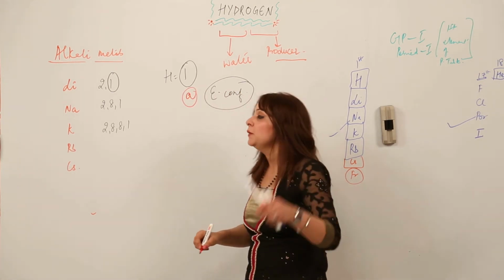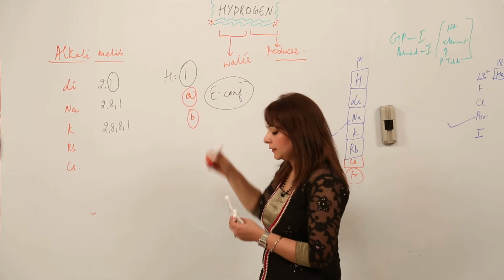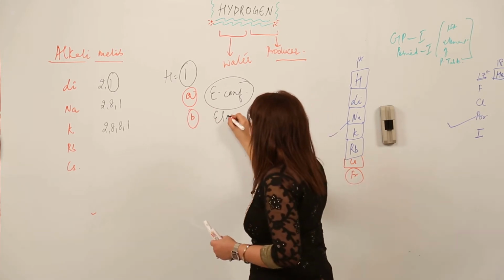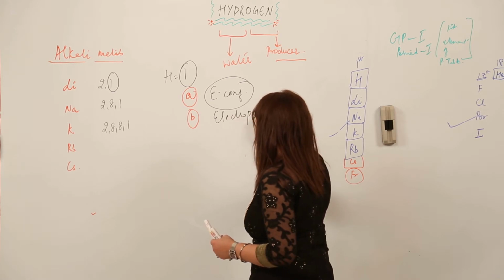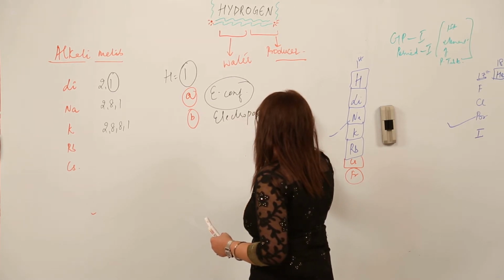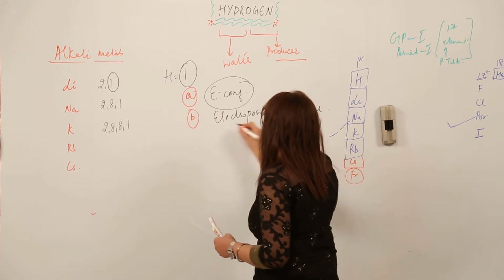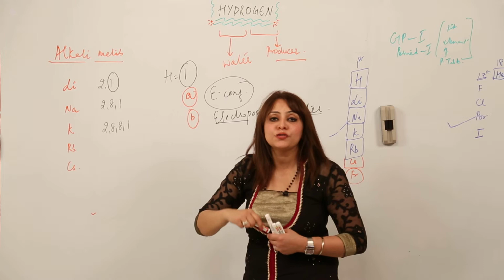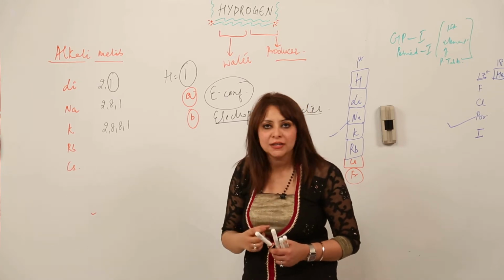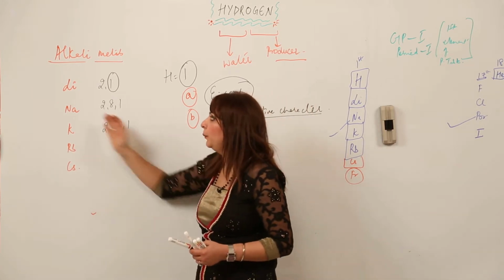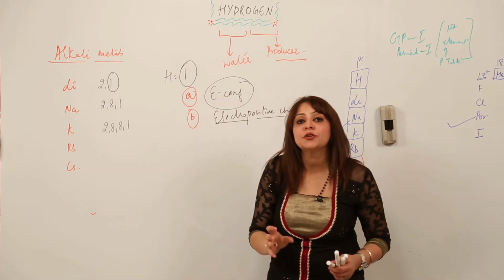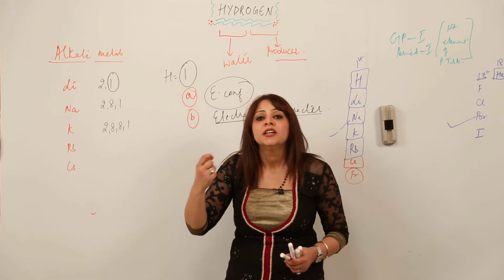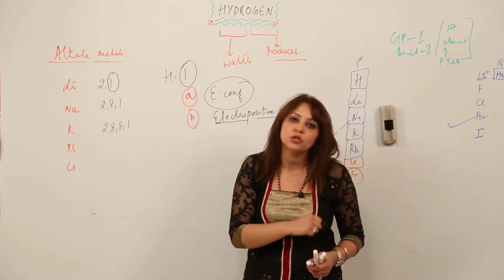Right. Now the second property I am considering is the electropositive character. Now what is this electropositive character? We know that metals have a tendency to lose an electron, and after losing it they acquire a positive charge. It is a property of typical metals, that means they are electropositive. They donate electrons, and after losing the electron they get the same number of positive charges on them, right?